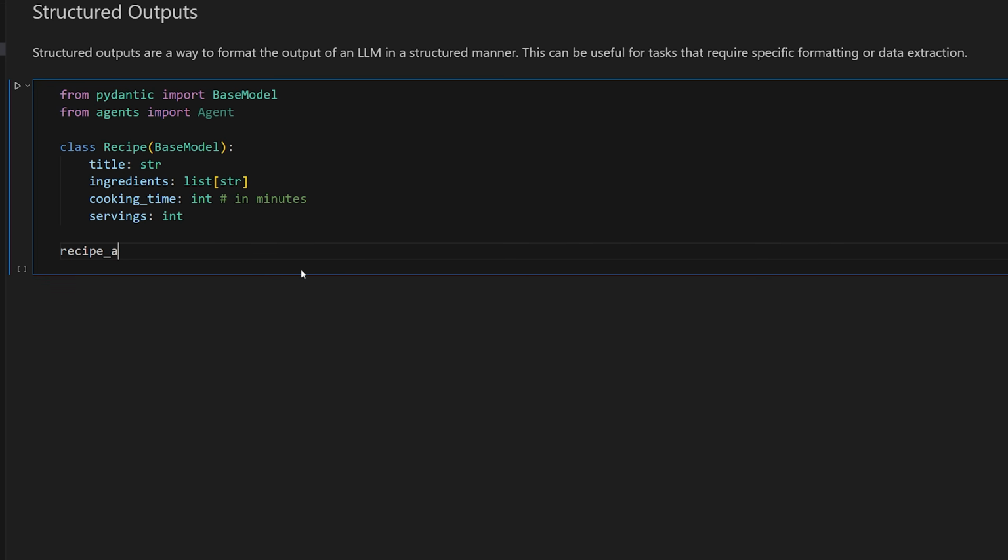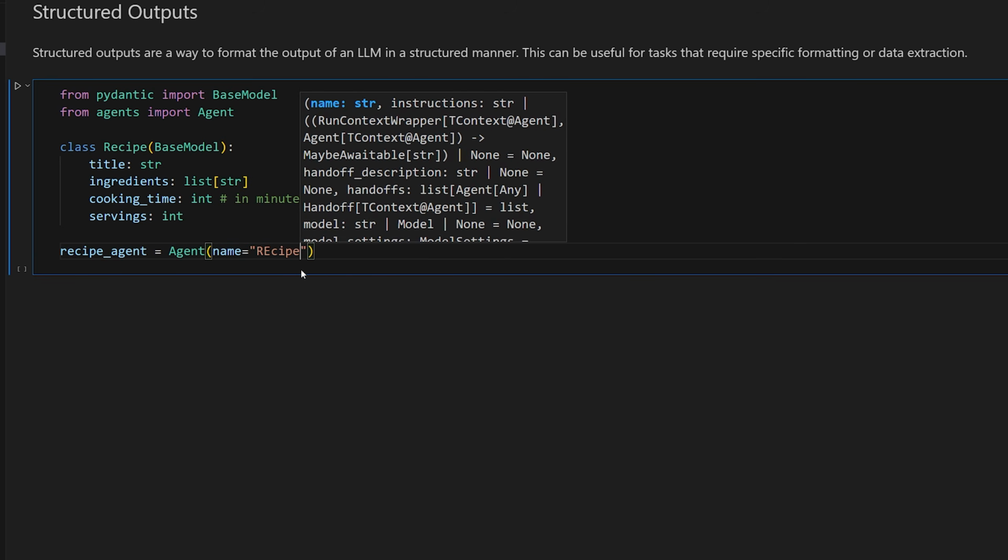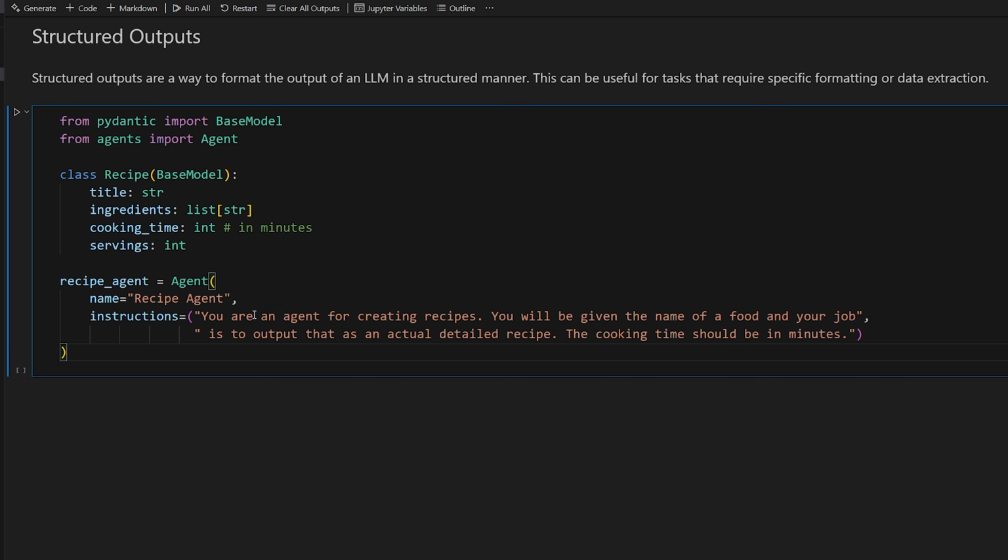So now we're going to make a recipe agent to go along with that. We'll give it a name, recipe agent. So here's the instructions. You are an agent for creating recipes. You'll be given the name of a food, and your job is to output that as an actual detailed recipe. The cooking time should be in minutes so that it knows to provide that in minutes. I think you can come up with a better prompt, but I think this one is good enough.